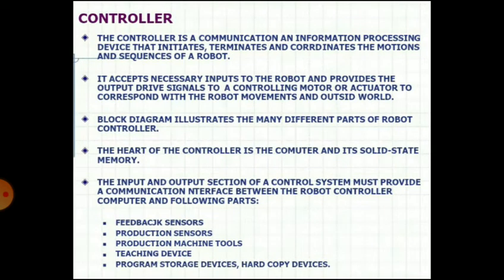The controller is a communication and information processing device that initiates, terminates, and coordinates the motions and sequences of a robot. It accepts necessary inputs to the robot and provides the output drive signals to a controlling motor or actuator to correspond with the robot movement and outside world.